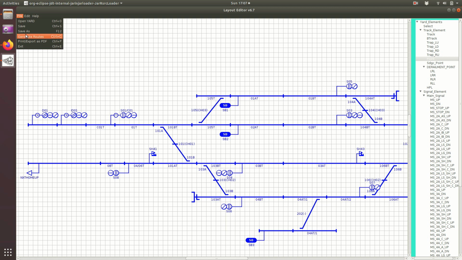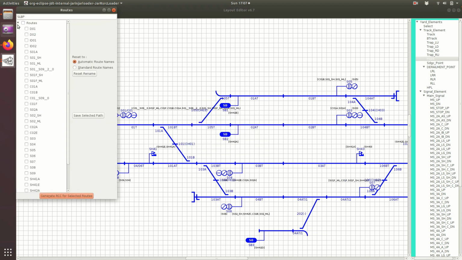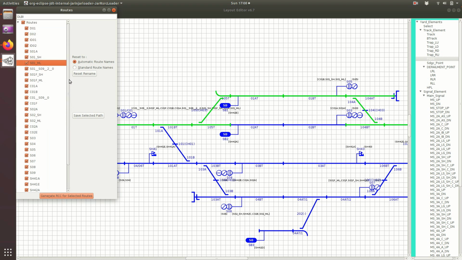It will ask, do you want to generate route for distant also? I will check yes. Do you want to generate route having cup shape movement? Suppose my railway does not allow it, I will say no. Then at the top I have to fill the block working. Now I have selected all the routes, but if I don't want any specific signaling movement, then I can deselect that and it will not appear in the route control chart. So I have selected all and clicked on generate RCC.